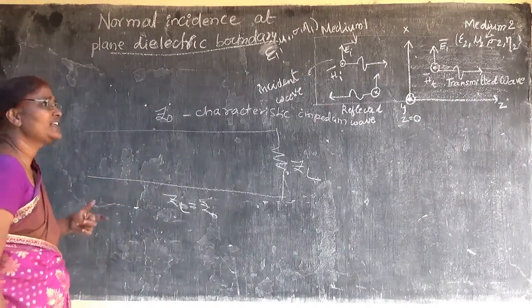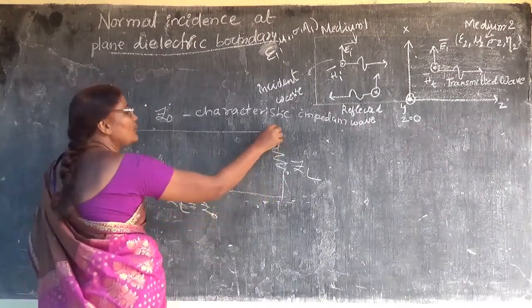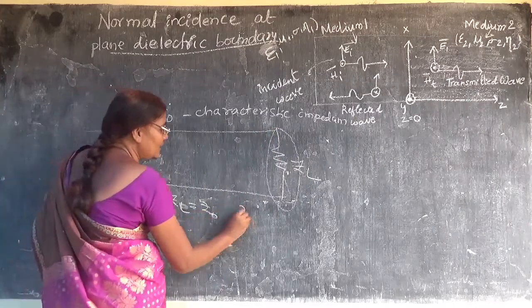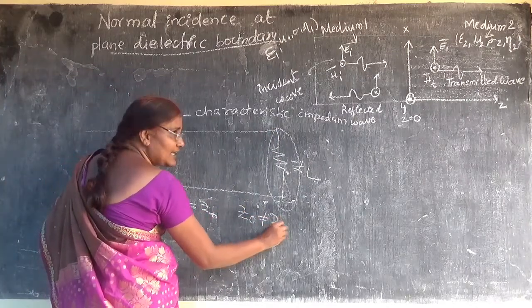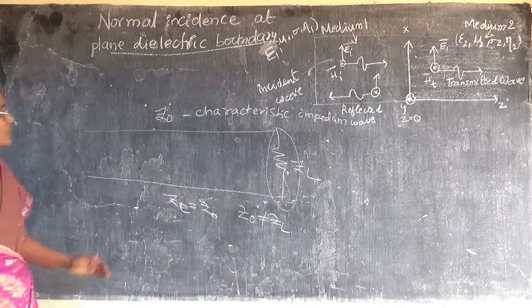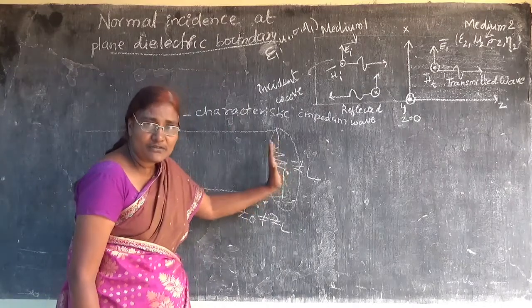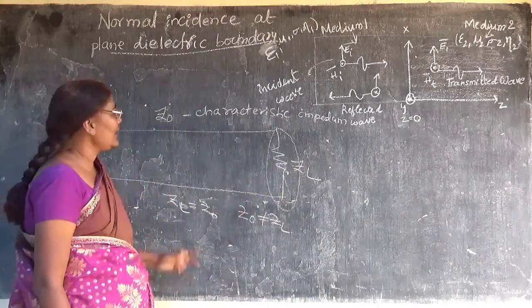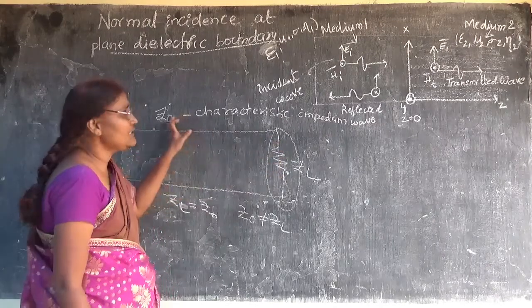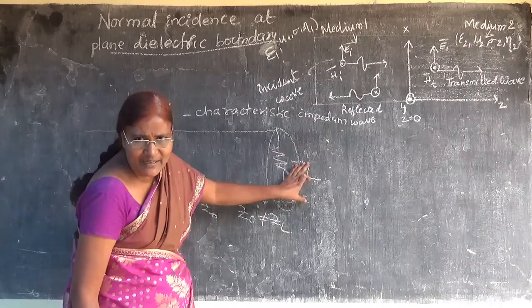If the proper termination is not done, that means if Z0 is not equal to ZL, then the total energy will not be absorbed by this load.